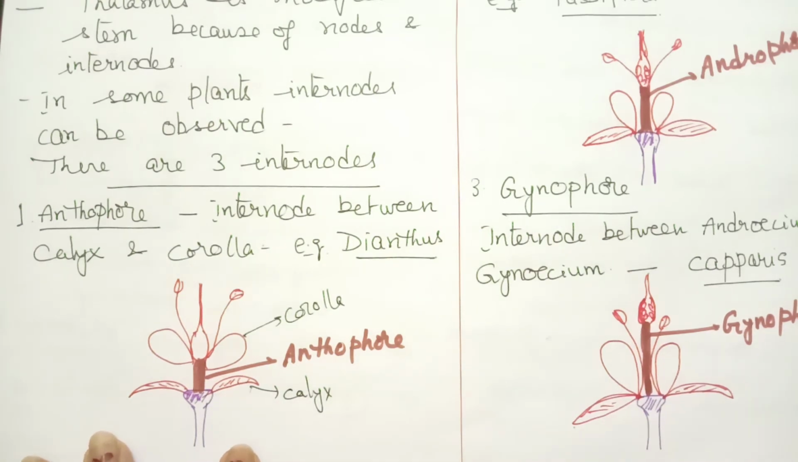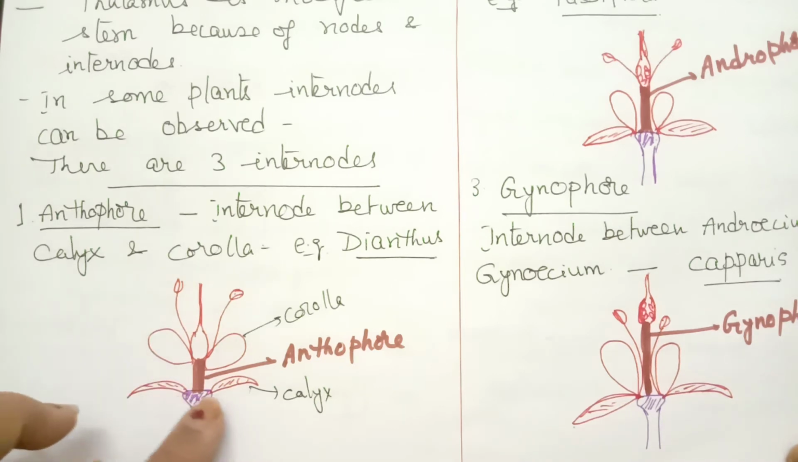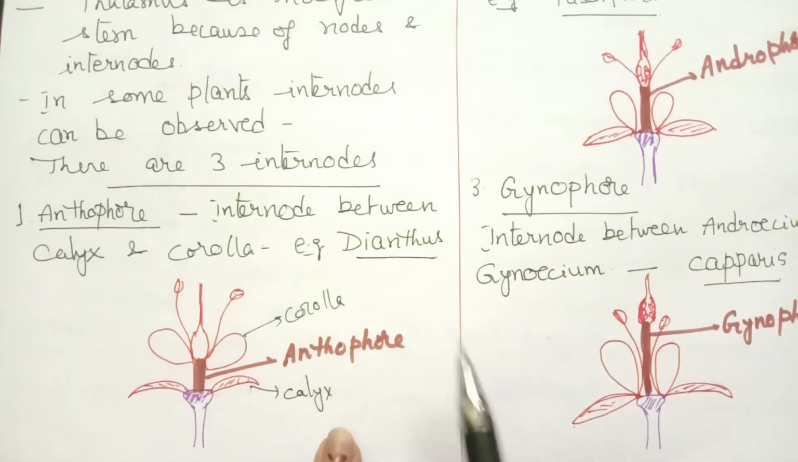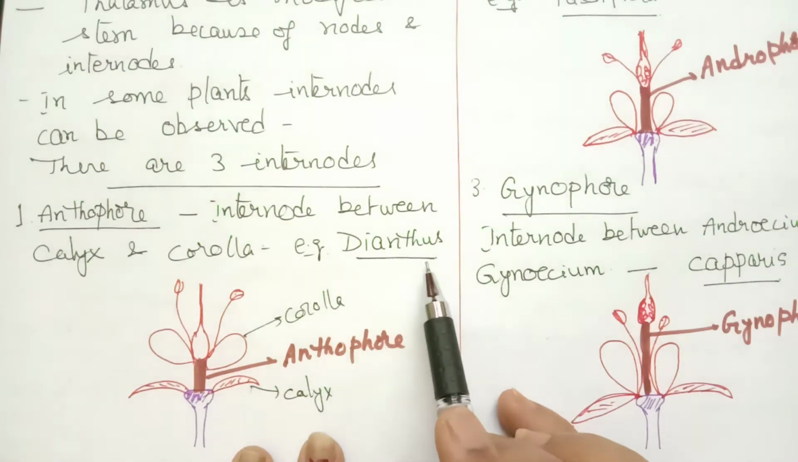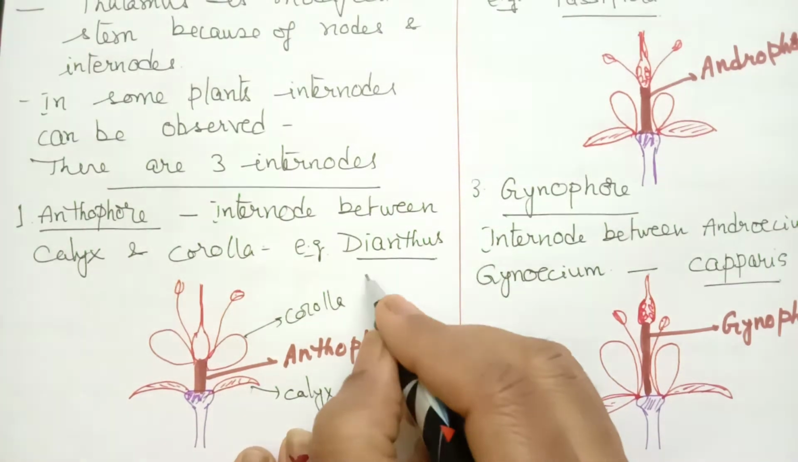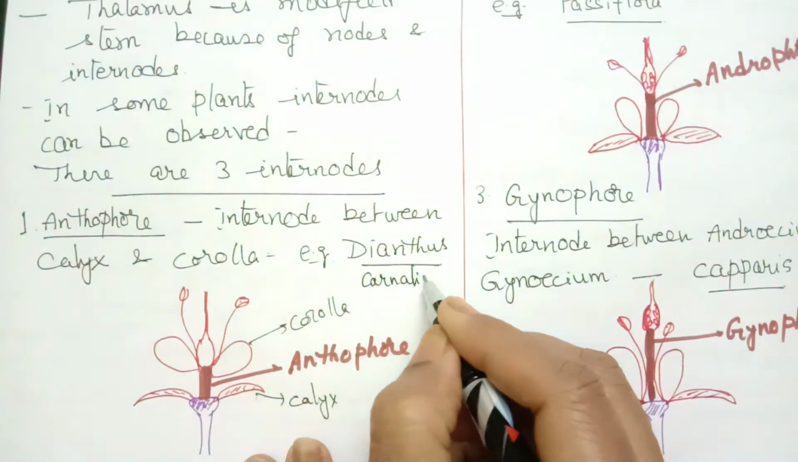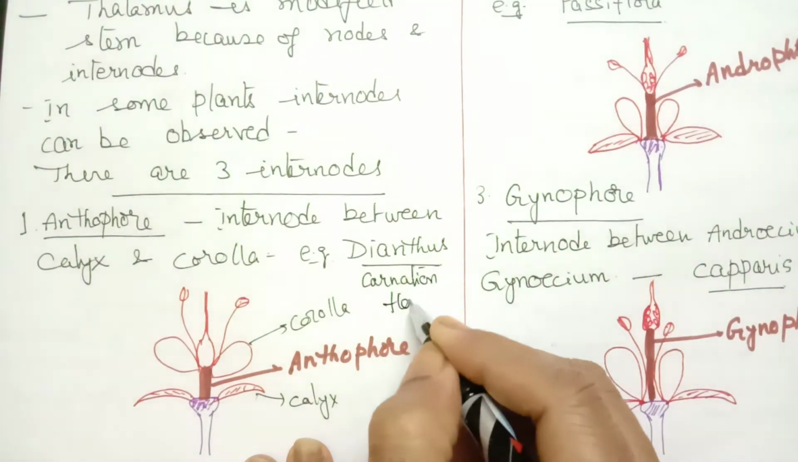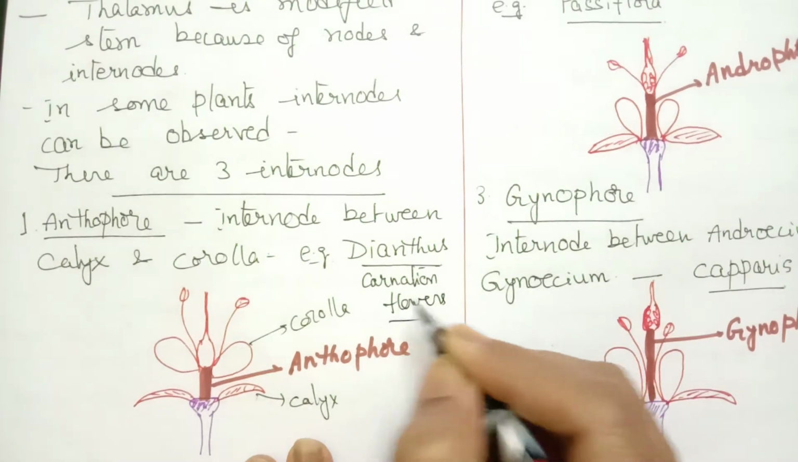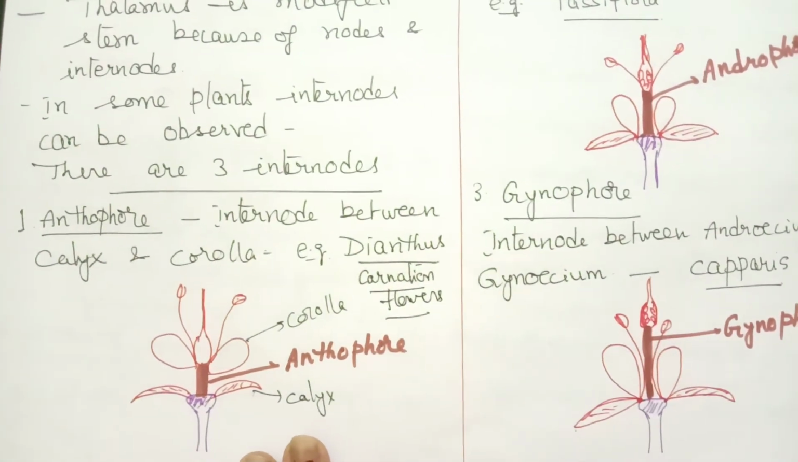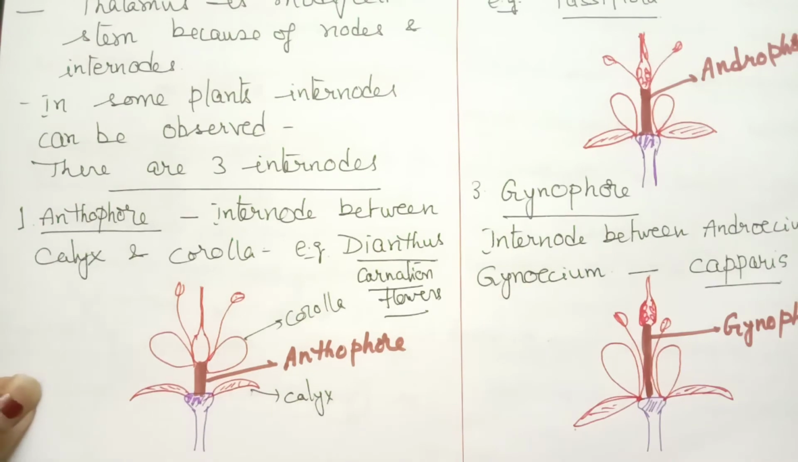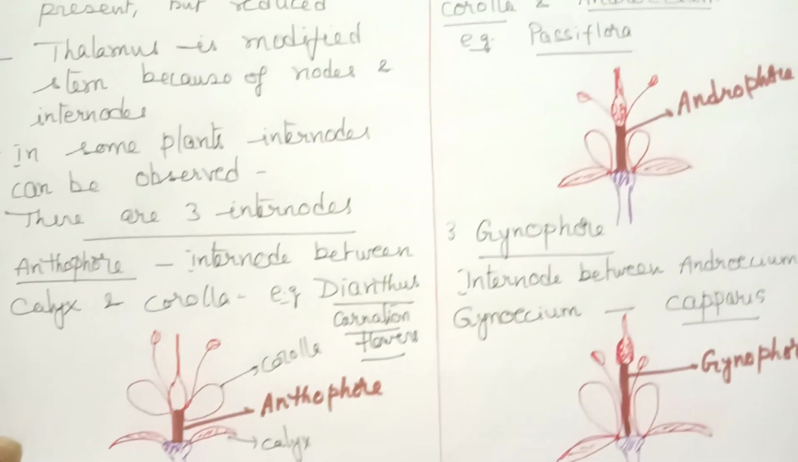This appears like a stalk-like structure present between calyx and corolla. Like for example, in case of Dianthus. Dianthus is commonly called as carnation flower. Carnation flowers are used for flower decorations and in preparing of bouquets also. That is the first internode.